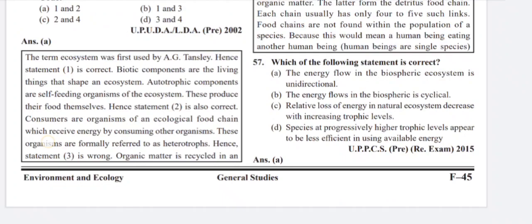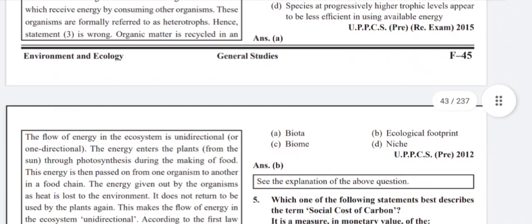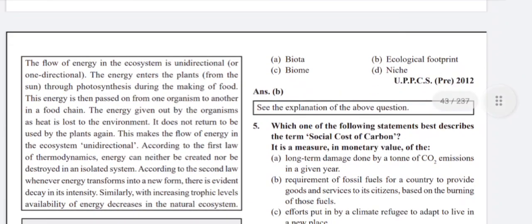Which of the following statements is correct? The energy flow in the biosphere ecosystem is unidirectional. The flow of energy in an ecosystem is unidirectional or one directional. The energy enters the plant from the sun through photosynthesis during the making of food. This energy is then passed on from one organism to another in a food chain. The energy given out by the organisms as heat is lost to the environment. It does not return to be used by the plants again. This makes the flow of energy in the ecosystem unidirectional.